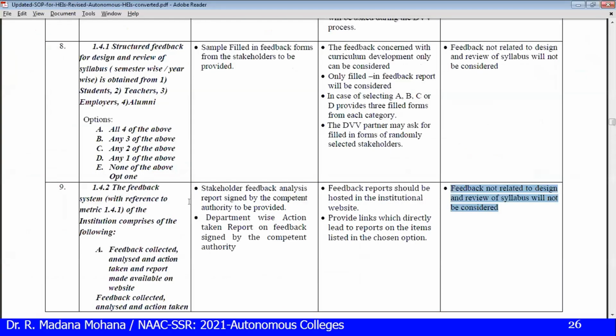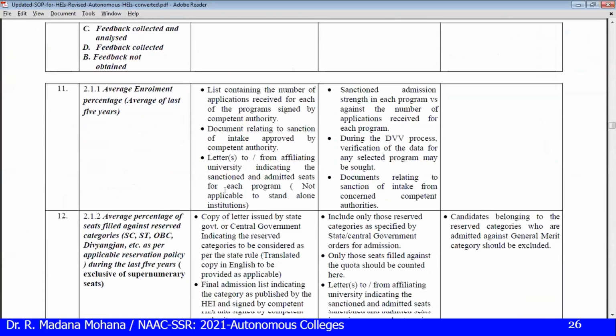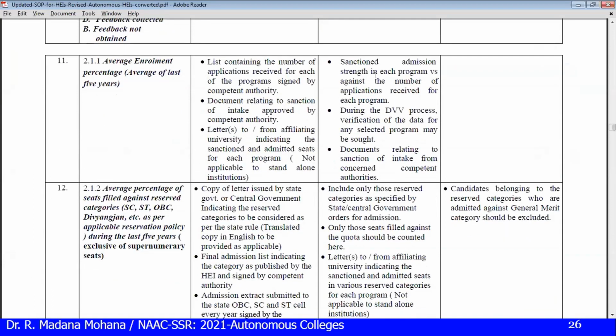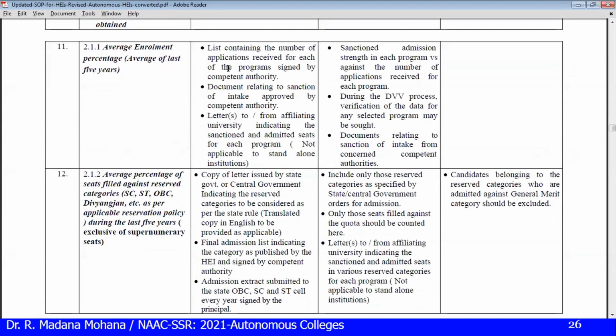So then let us see the SOP for this. So what type of documents they will consider? List containing the number of applications received for each of the programs signed by the competent authority, documents relating to sanctioned intake approved by the competent authority, letters to or from affiliating university indicating the sanctioned admitted seats for each program.